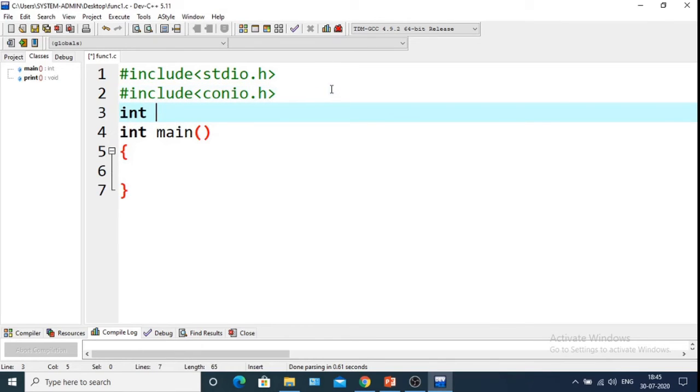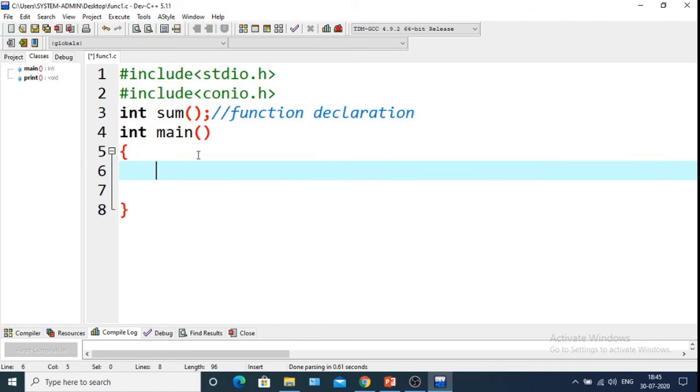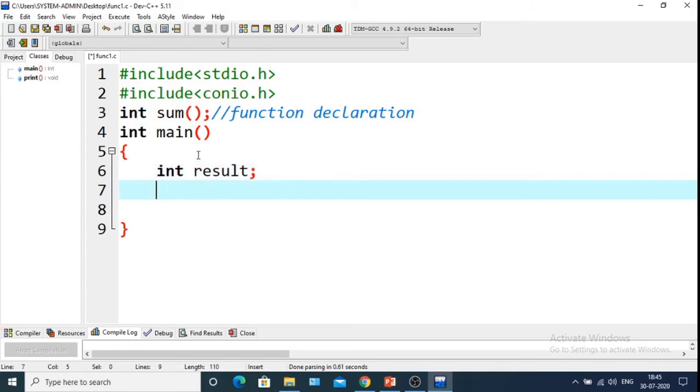Suppose the function has a return type int and the function name is sum. So this is the function declaration. Now this is the main function. Int result is a variable. Next is a printf statement.